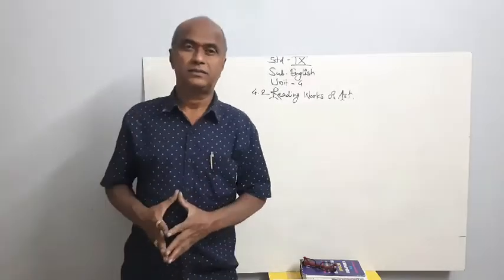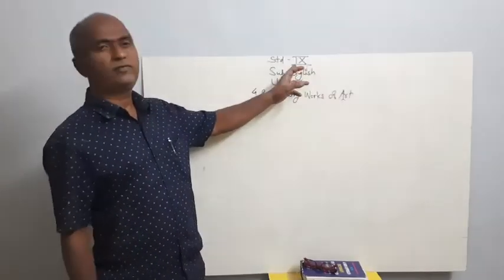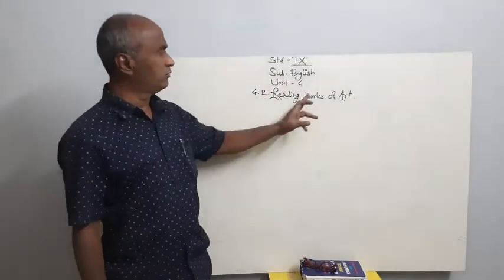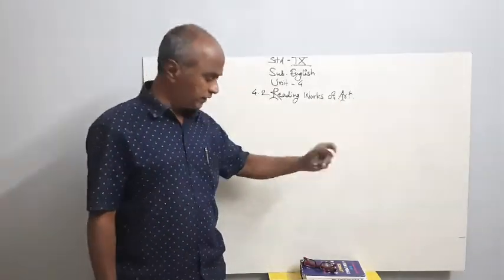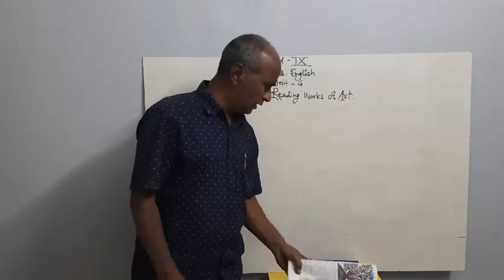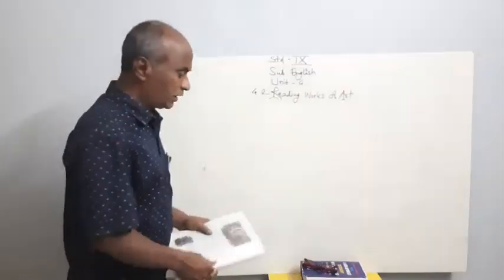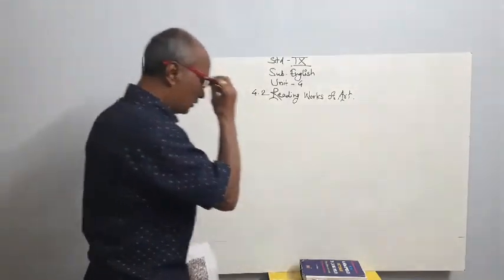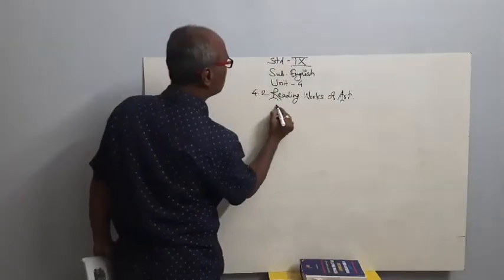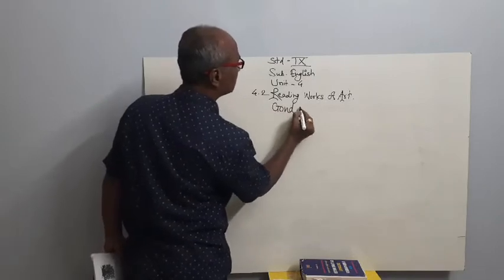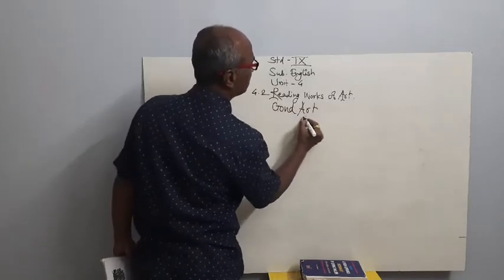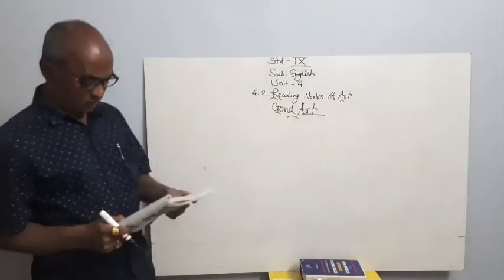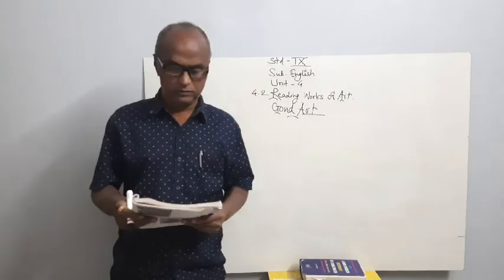Good morning, friends. I welcome you all to the session of 9th class English, Unit 4, 4.2, Reading Works of Art. We have completed the first part in the last lesson. Now we are going to learn the second part of 4.2, Reading Works of Art: Gond Art. Open your books on page number 100.